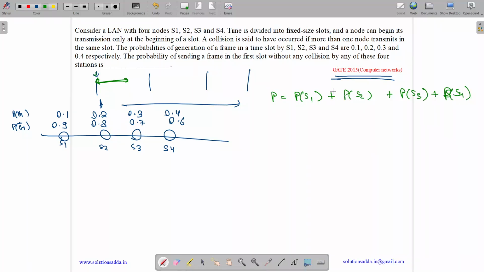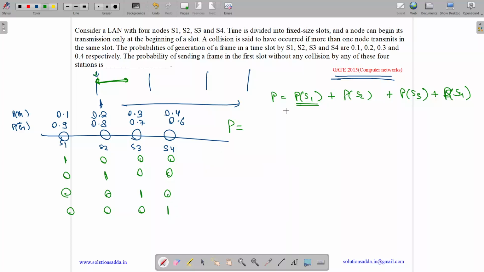Now if S1 is sending, then S2, S3, S4 won't send. Or if S2 is sending, then S3, S4, S1 won't send. Or if S3 is sending, then the other 3 won't send. Or none of them will send, only the last one will send. So we have to sum it up.